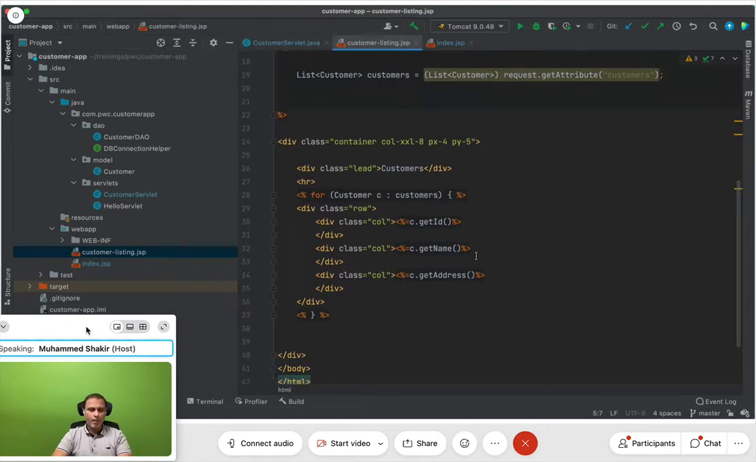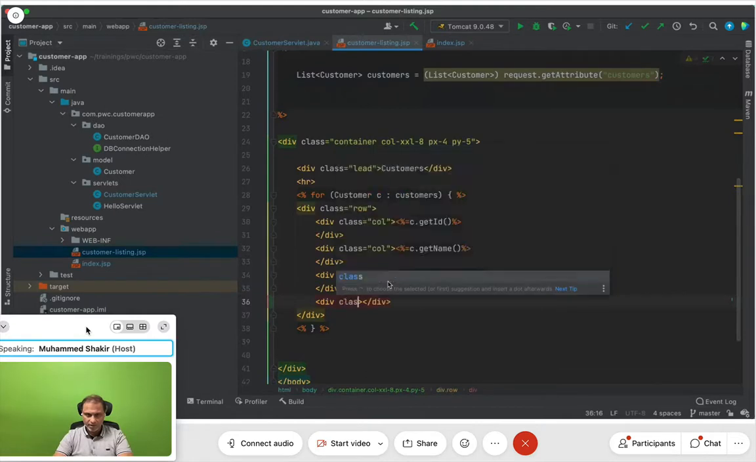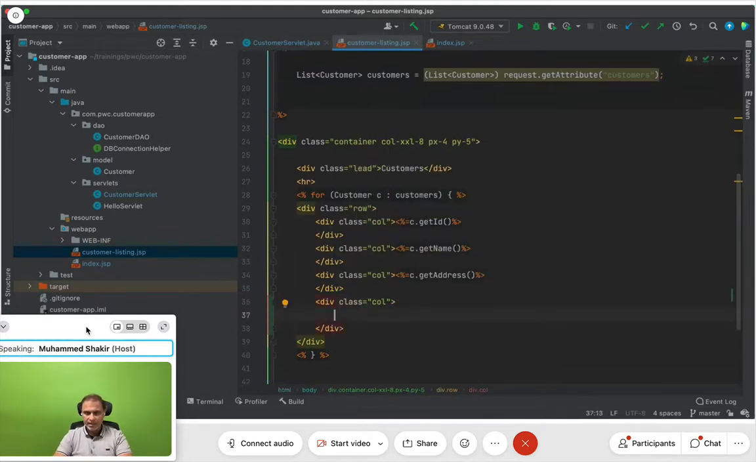Correct? Now we have listing over here. We have listing here, and how many columns do we have? 1, 2, 3. We have 3 columns. Now I'm going to add yet another column over here. I'll say class is equal to col, and the column here is the action. I'll say href, slash customer.